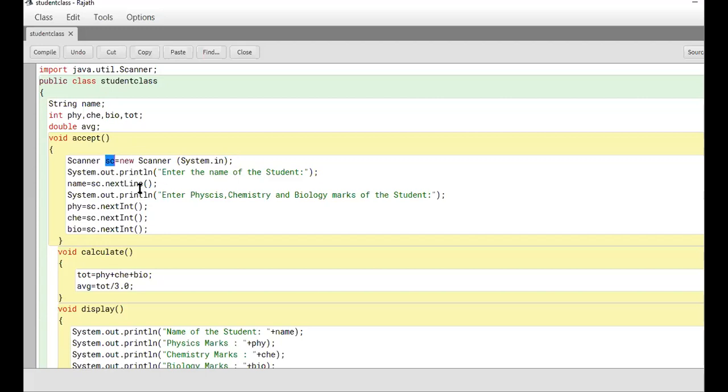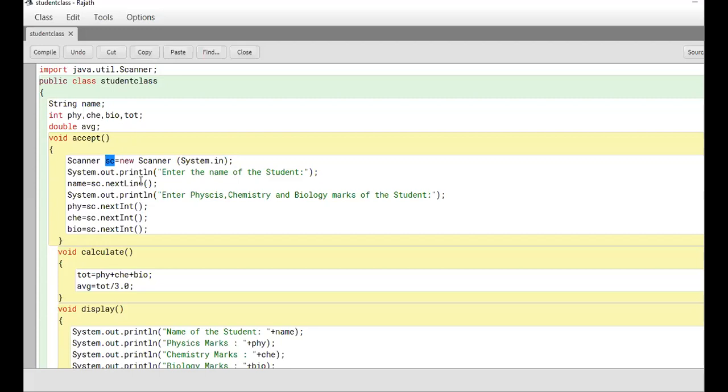This is a function, but I'm not writing it. The accept function I'm writing now, whereas the nextLine function is written by someone else. I'm just calling it, that's all. I don't know how it's working, but I know this nextLine function can accept strings and store them in this variable, the variable name. Whatever you type, everything will be stored in this variable. That is the job of nextLine.